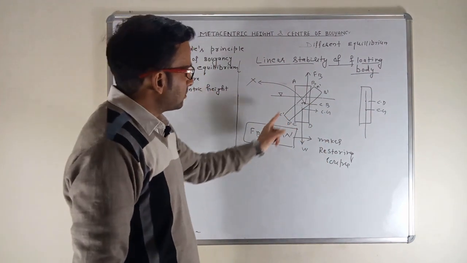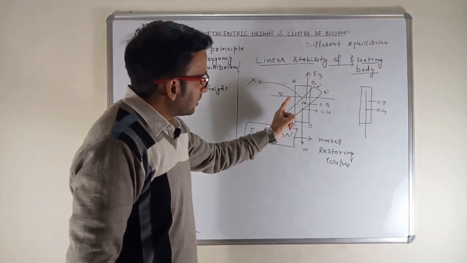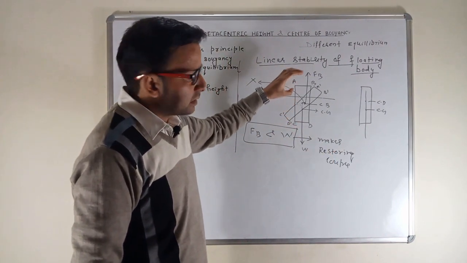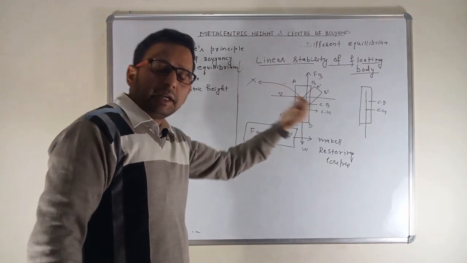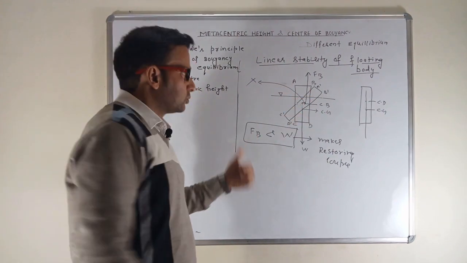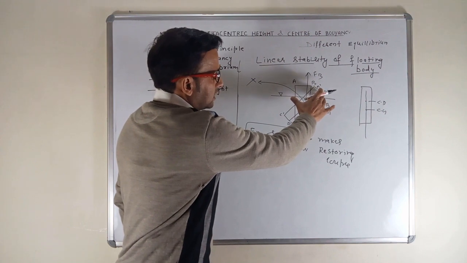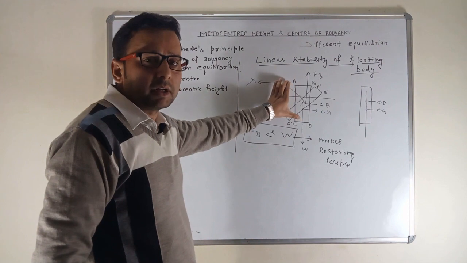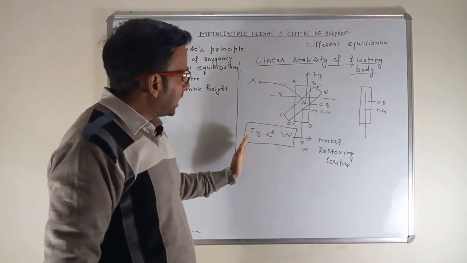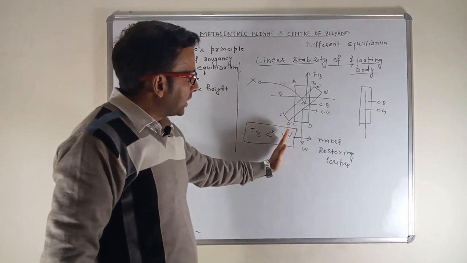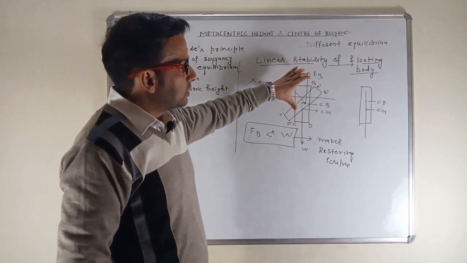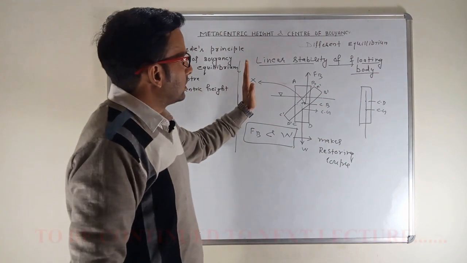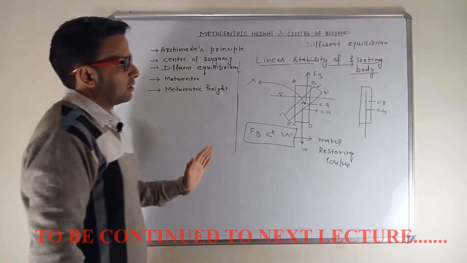So the buoyant force and weight of the body make the restoring couple, and this couple tries to bring the body back into its original state. So that's why if I give a slight rotational displacement, the body will regain its shape again. Why does this happen? Because the restoring couple made by the buoyant force and the weight of the body regains the body to its original state. So this is the rotational stability of the body.